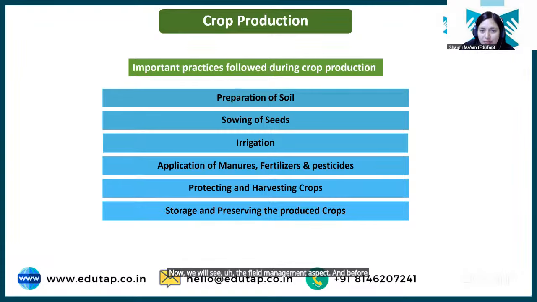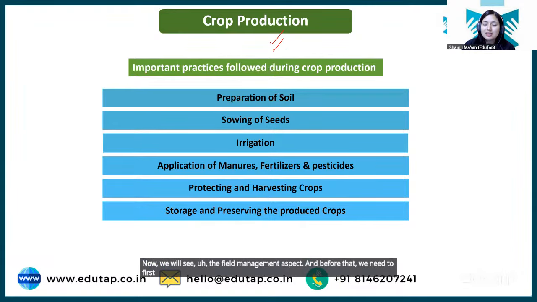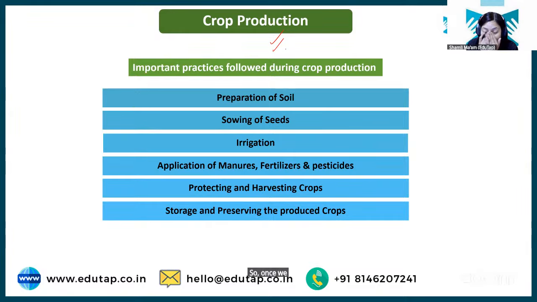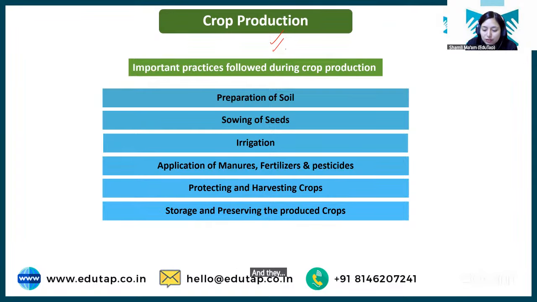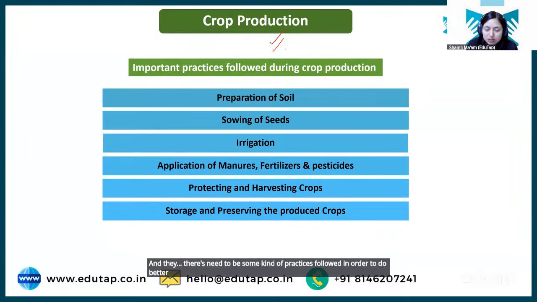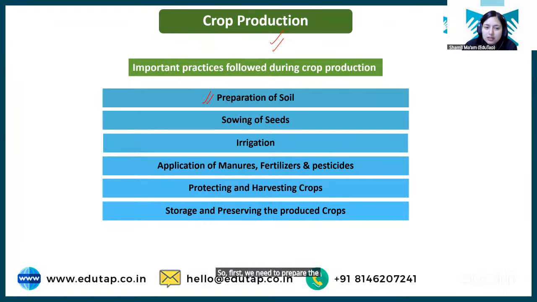And before that, we need to first understand what the steps involved in crop production are, right? Once we understand that these crops need to be produced on a large scale, some practices need to be followed in order to do better crop production. First we need to prepare the land. First we'll do the soil preparation, where we'll till and plow the land, making the soil suitable for sowing of seed, right?